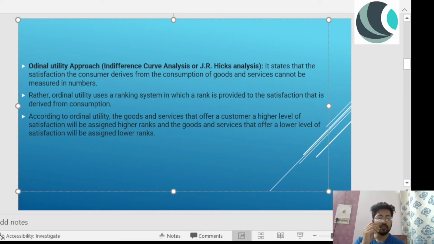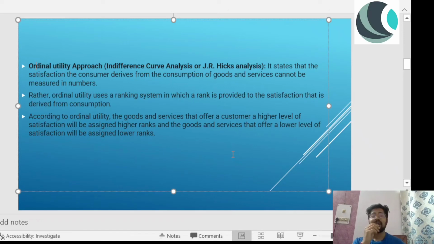So in this ordinal utility approach, we use a ranking system in which I rank the food according to the satisfaction that has been derived. Let's suppose I go to a restaurant and I have ordered multiple dishes, and I rate according to rank. I give rank one to the best food that I found there, and rank two to the second best food over there. So I'm giving ranks, but not saying it was 10 on 10. I'm not giving numbers, right? I'm not expressing the satisfaction that I have received in terms of numbers, right?